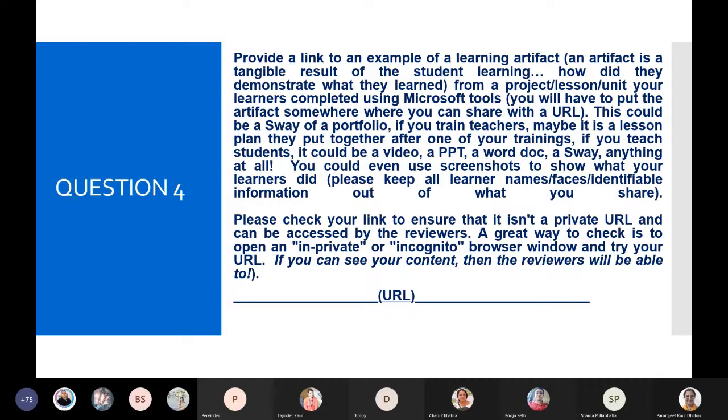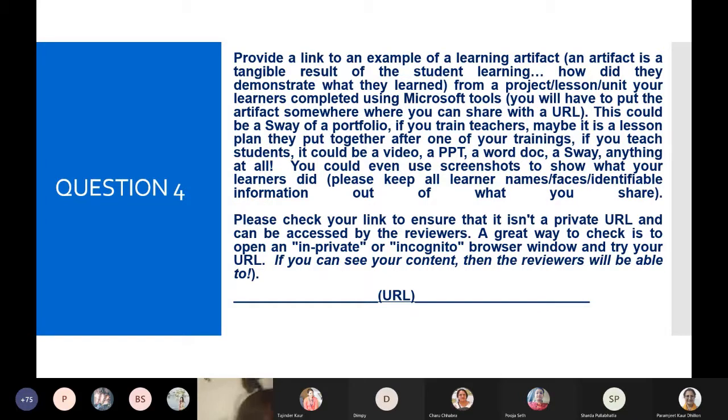If you train teachers, maybe it is a lesson plan that they put together after one of your trainings. So it can be a lesson plan or a peer lesson. We are doing collaborative learning or co-teaching also, so that lesson plan, or how we have trained our teachers accordingly, can also be added here, or the project or a lesson plan.